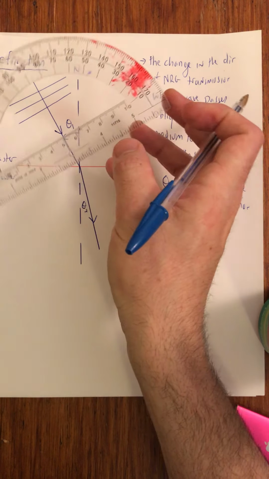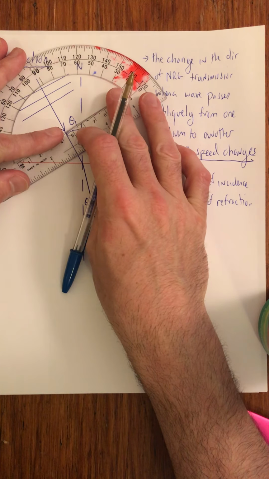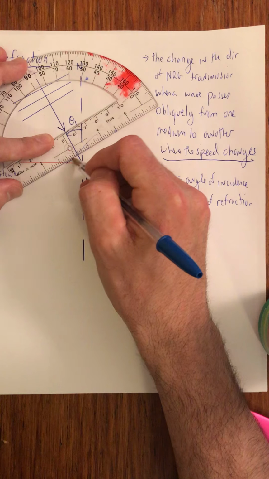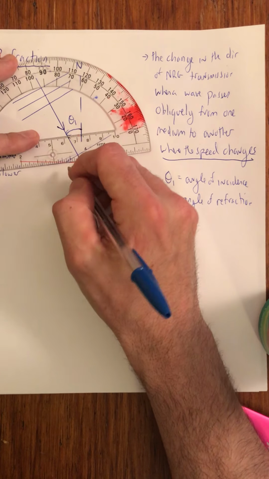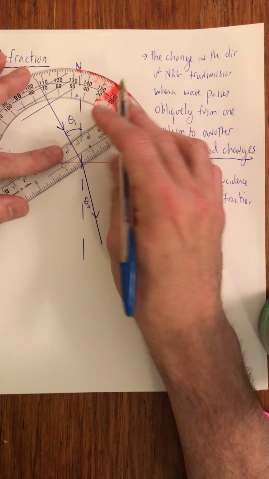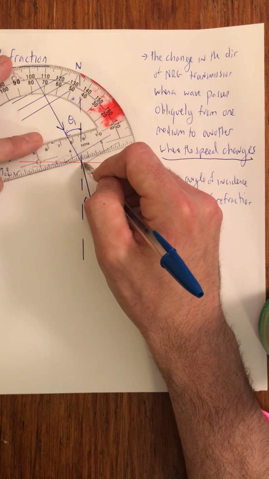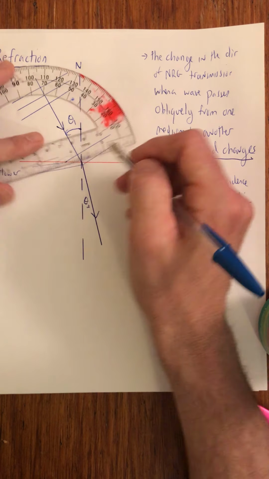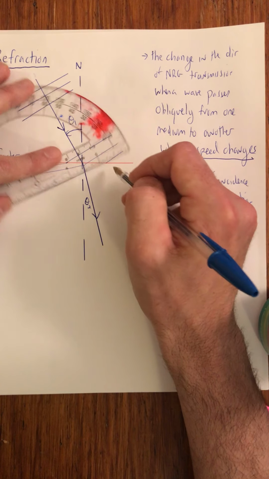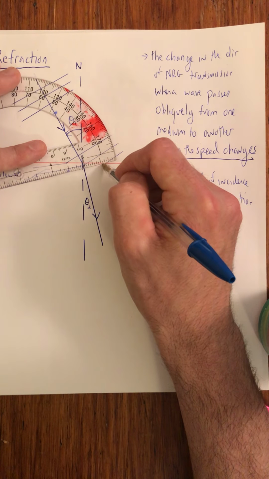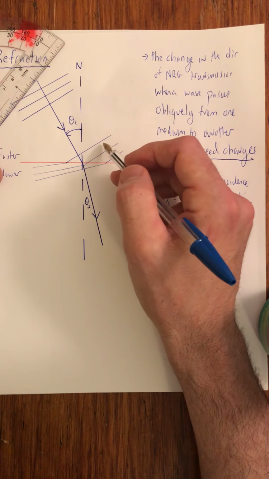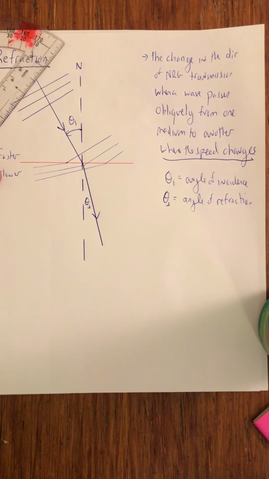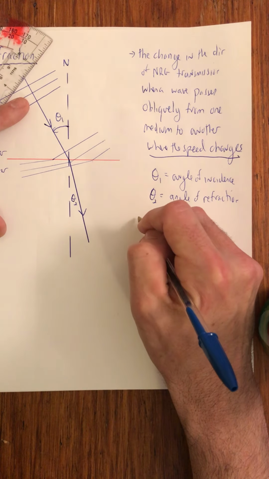But what causes refraction? Well, I think we can see what causes refraction if we look at a wavefront where part of it is on one side of the boundary, but part of it is on the other side of the boundary. Because that's what's going to happen here, if I was drawing wavefronts here, and this will be clearer when we see this in the video, because different parts of the same wavefront change speed at different times, that's what causes this change in direction.